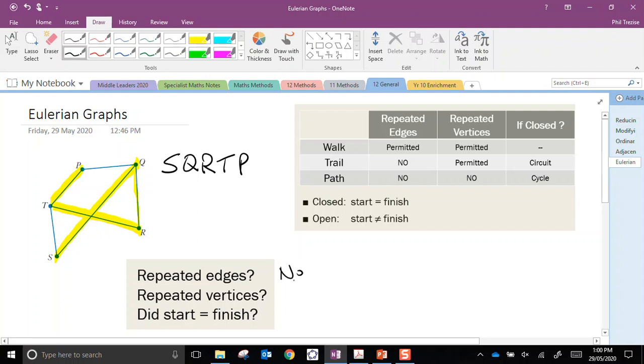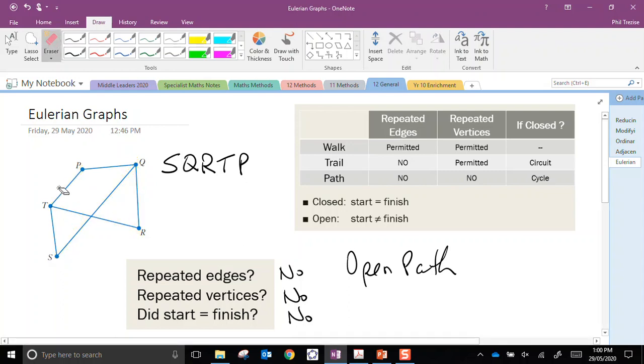That's a no. Have we repeated any vertices? That's a no. And was the start equal to the finish? That's a no. So we have no repeated edges, could be a trail or a path, but we have no repeated vertices. It's a path, and it is an open path.